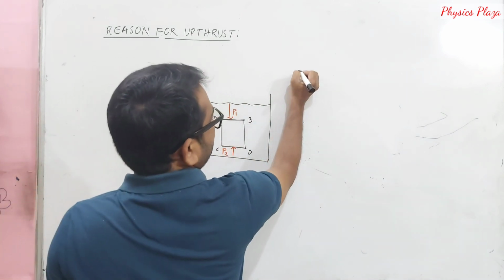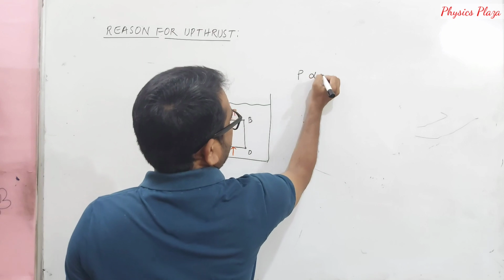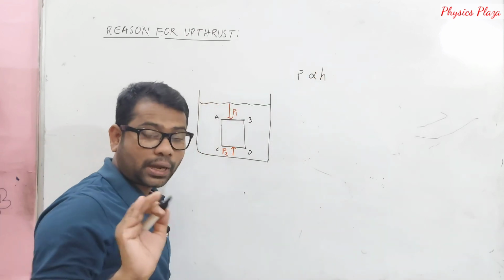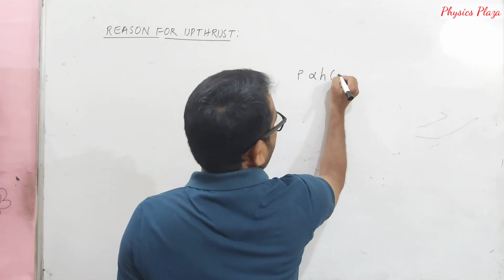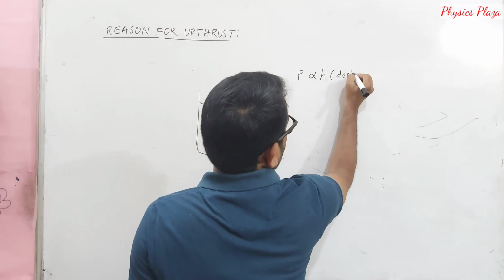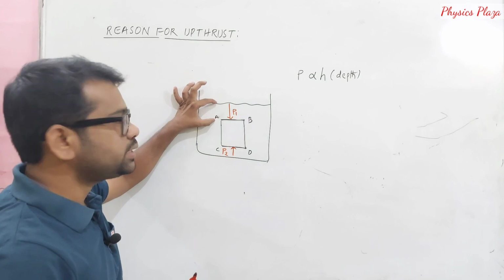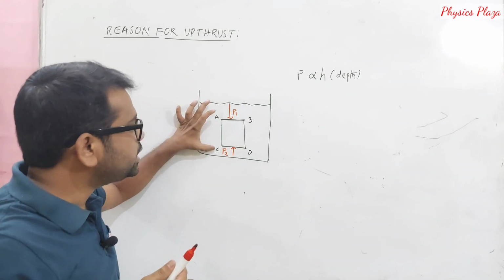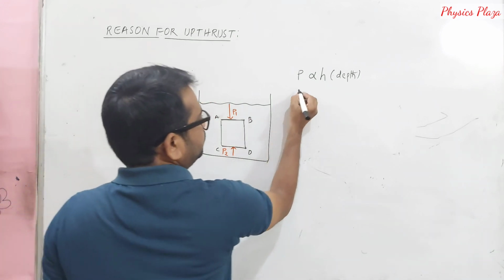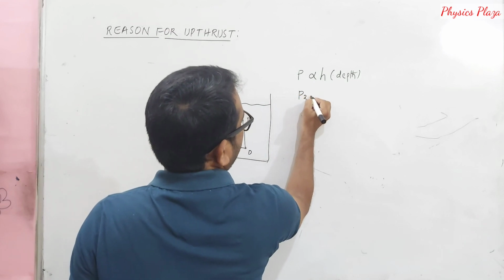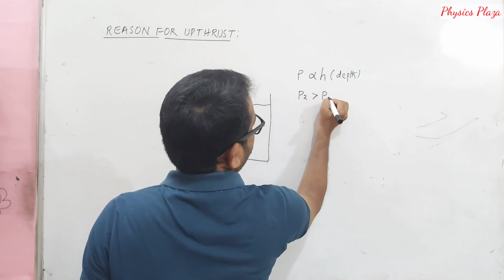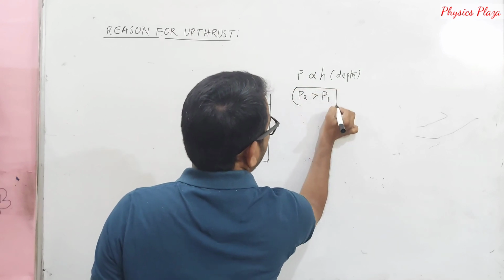Because we know that pressure is directly proportional to h. Children, h is not height. It is depth. It is depth. So here this AB surface is at a lesser depth than the CD surface. Obviously, we know that P2 is greater than P1. P2 is greater than P1.